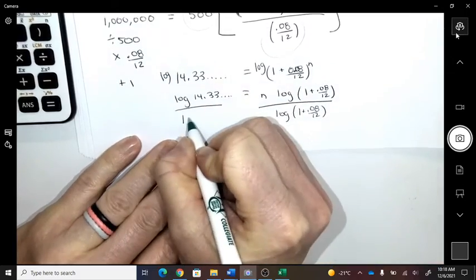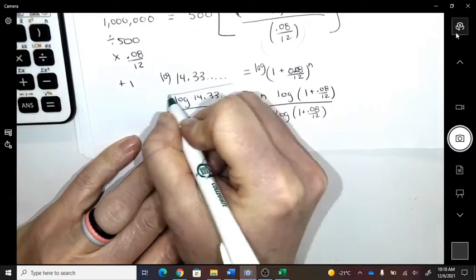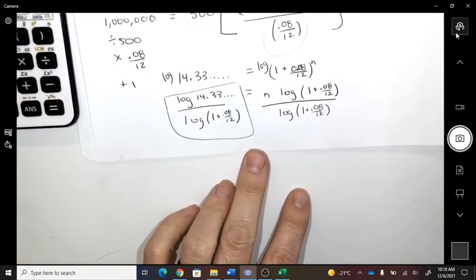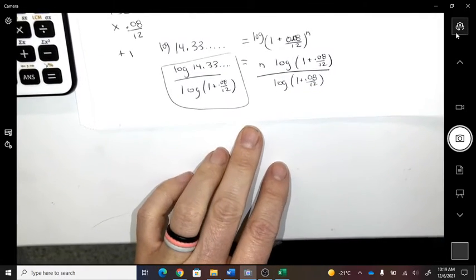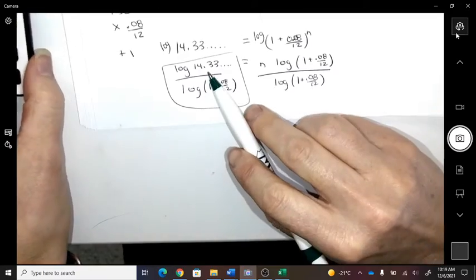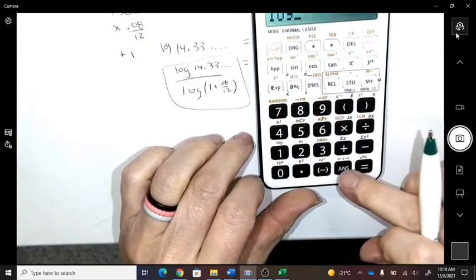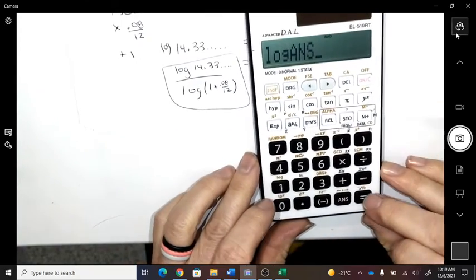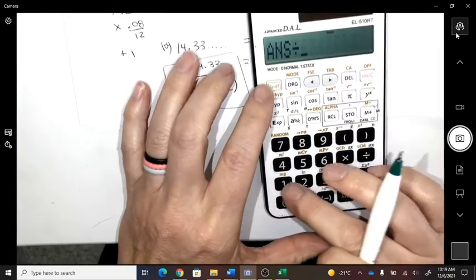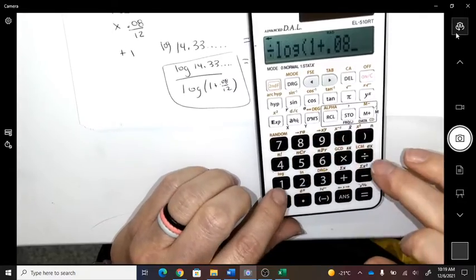So this is a lot of just specific calculator stuff that you'll be doing here. Okay, so remember how I told you I left that on my calculator? So I'm going to do log of that, divided by log bracket 1 plus 0.08 divided by 12.